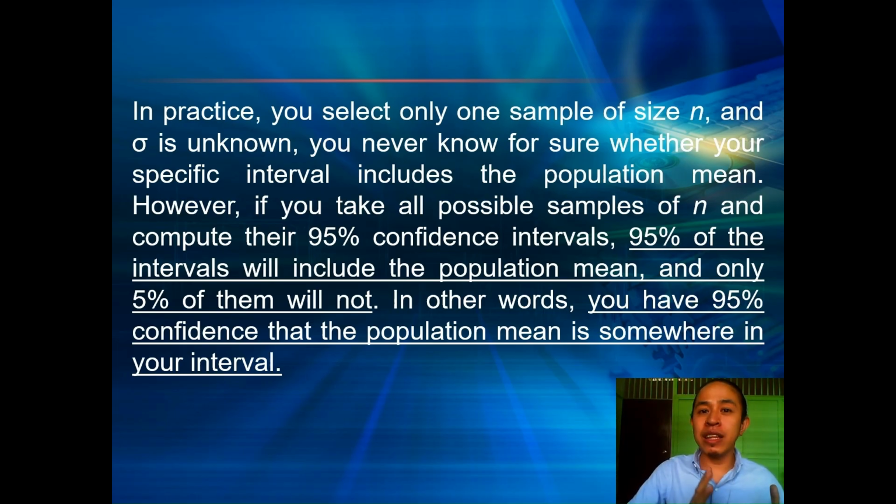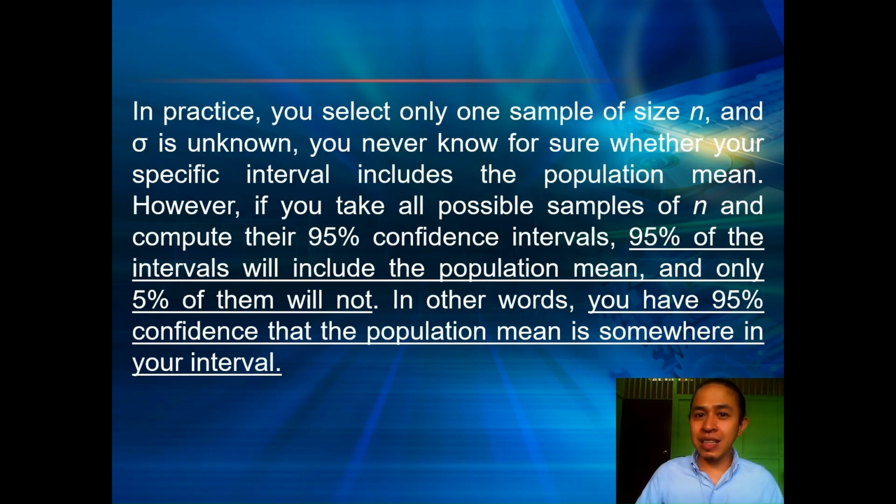So not all the time does the interval contain the real population parameter, but at least we know how much confidence we have that the interval we calculate includes the real population parameter.